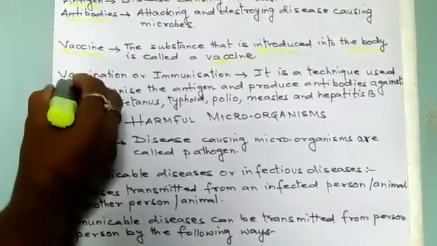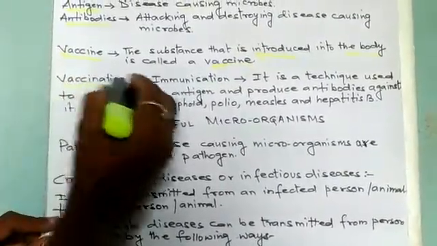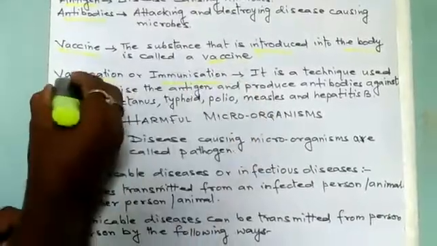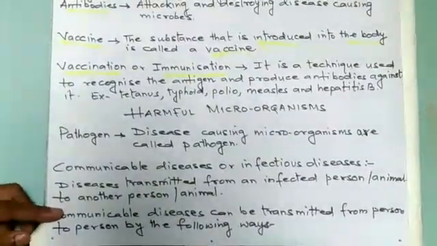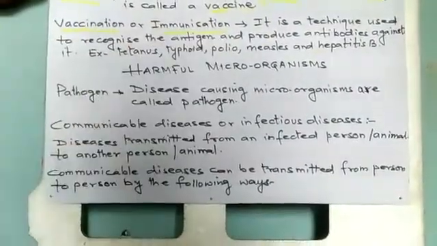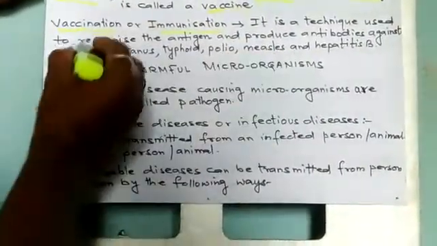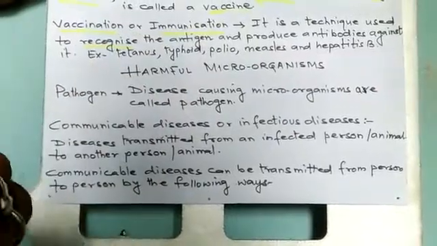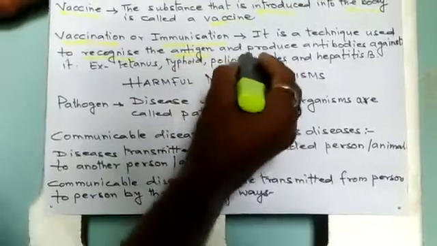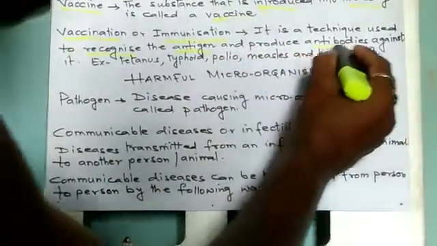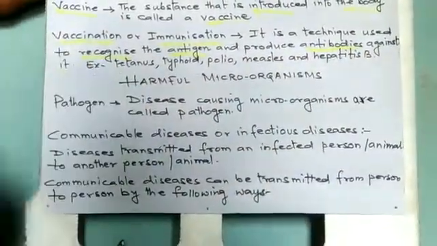Now we will be discussing vaccination or immunization. It is a technique that is used to recognize the antigen and produce antibodies against it.